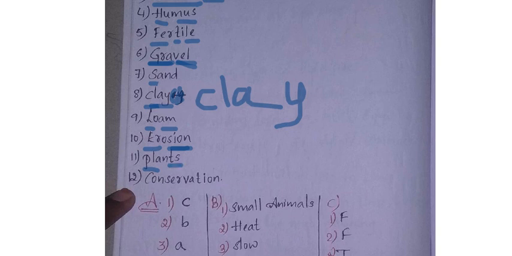Next one is plants. P-L-A-N-T-S, plants. 12th one is conservation. C-O-N, con, S-E-R, V-A-T-I-O-N, conservation. If the spellings are big like this, you can split into two or three parts and then learn. It will be easy for you. First is C-O-N, con, S-E-R-V-A-T-I-O-N, conservation. Okay.